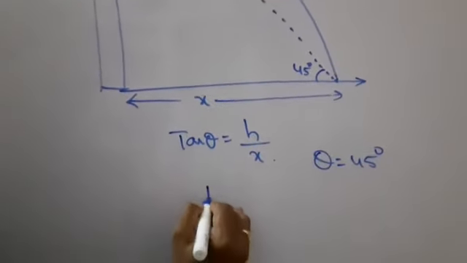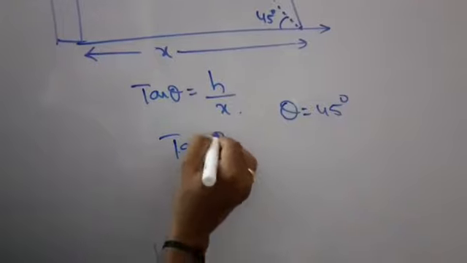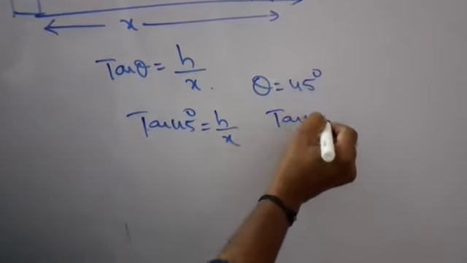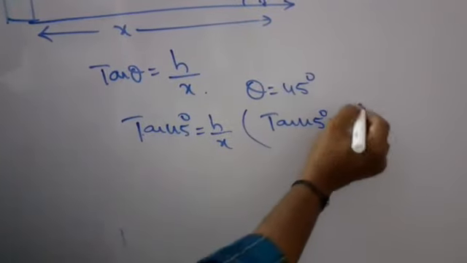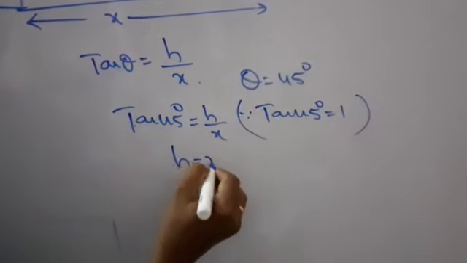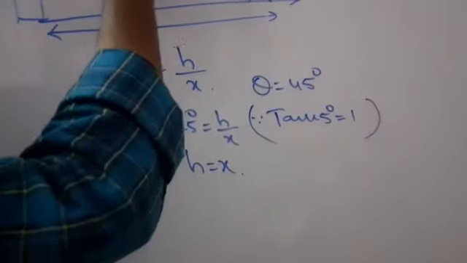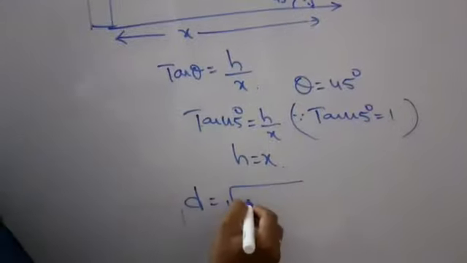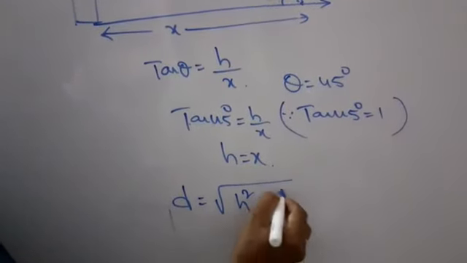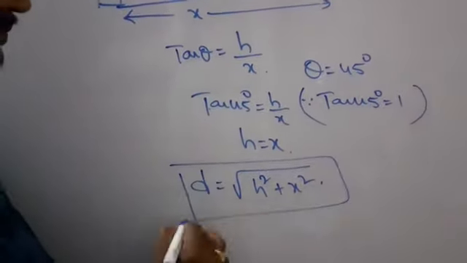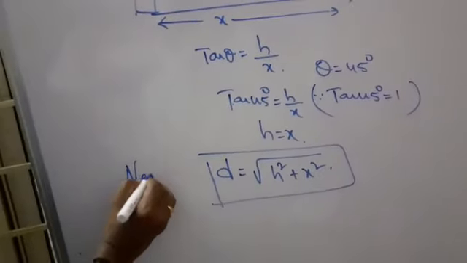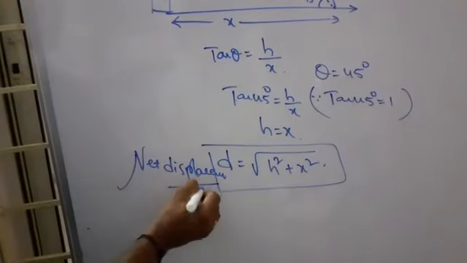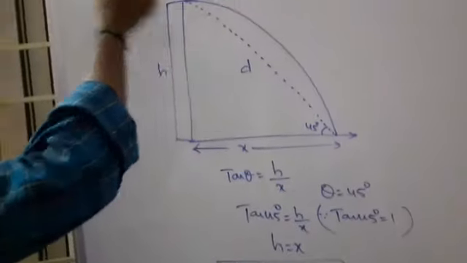Therefore tan 45 = h/x. The value of tan 45 is 1, therefore h = x. The net displacement is d = √(h² + x²). This is the net displacement.